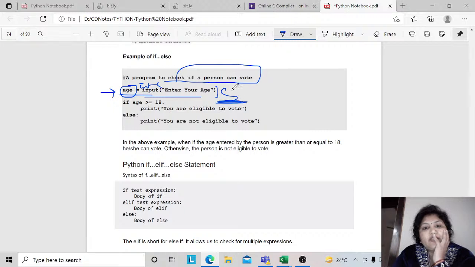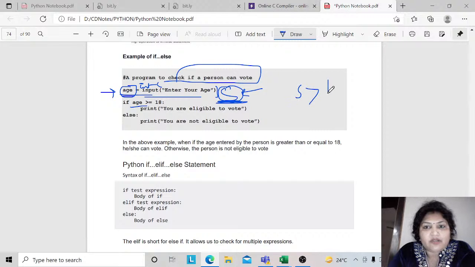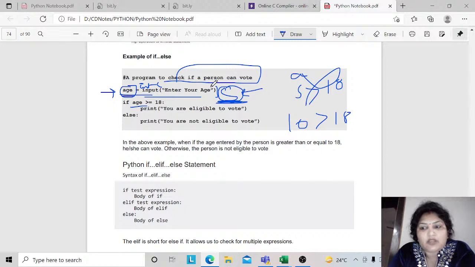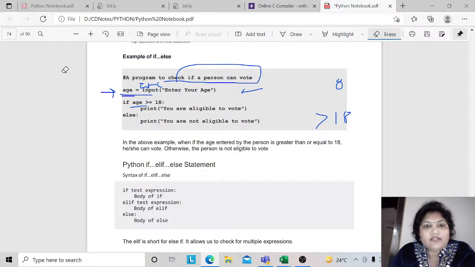Otherwise, it is your string value, right? If you are taking any input from the user, it would be a string value. So it is very necessary to convert it into an integer value. Then only you are going to check it for the condition part. Like, how do you compare a string with a number? Can you compare ABCD with a number? No. So you need to convert this age into a number, right? If you have some 10 or 20, then you can compare it with any other number. That's why it is very mandatory to convert it into a number itself, right? Let us see the next step.